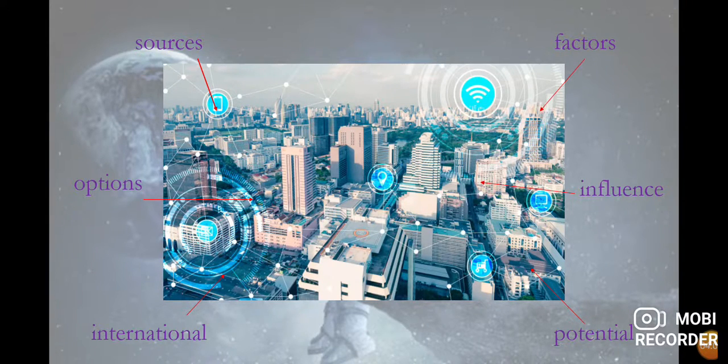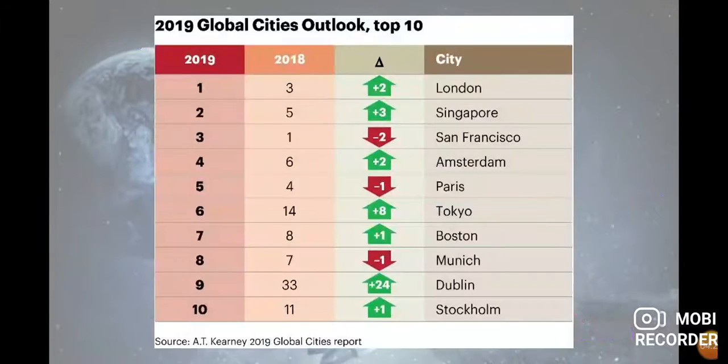Then you have the potential. You can consider a city as a potential, maybe if that city or that country develops different activities for being proactive around the world. Then we have international. That means we travel to other countries around the world, etc. And you have the different options. Okay, so let's see.